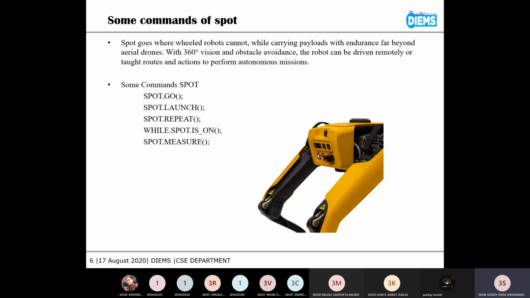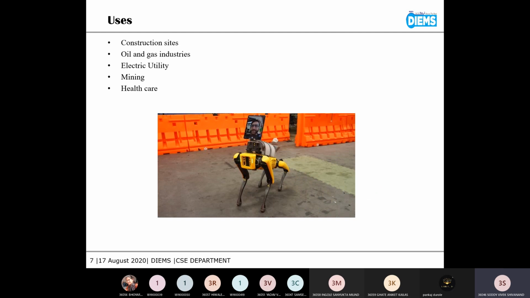These are some commands through which we can operate Spot. Like Spot Go, it will start the robot. Spot launch, Spot repeat. These are different commands used to control the robot. Its uses can be found in construction sites, oil and gas industries, electric utilities, mining, and healthcare.